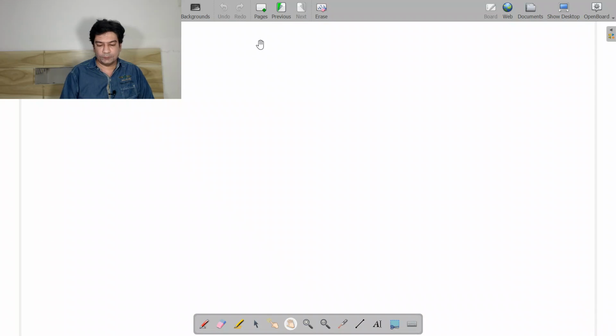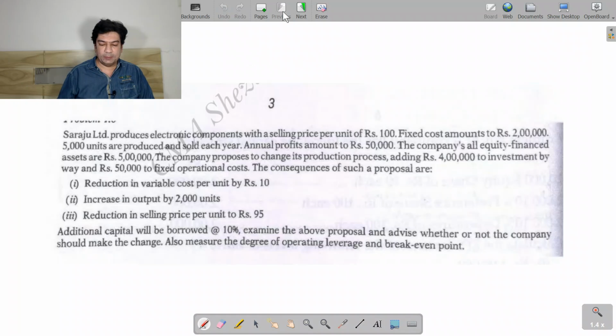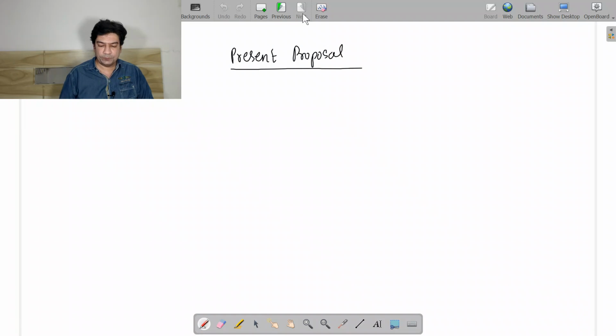Now we have the present proposal. And what is the present proposal? The selling price is 100 rupees and 5,000 units are produced and sold each year. So we have 5,000 units.